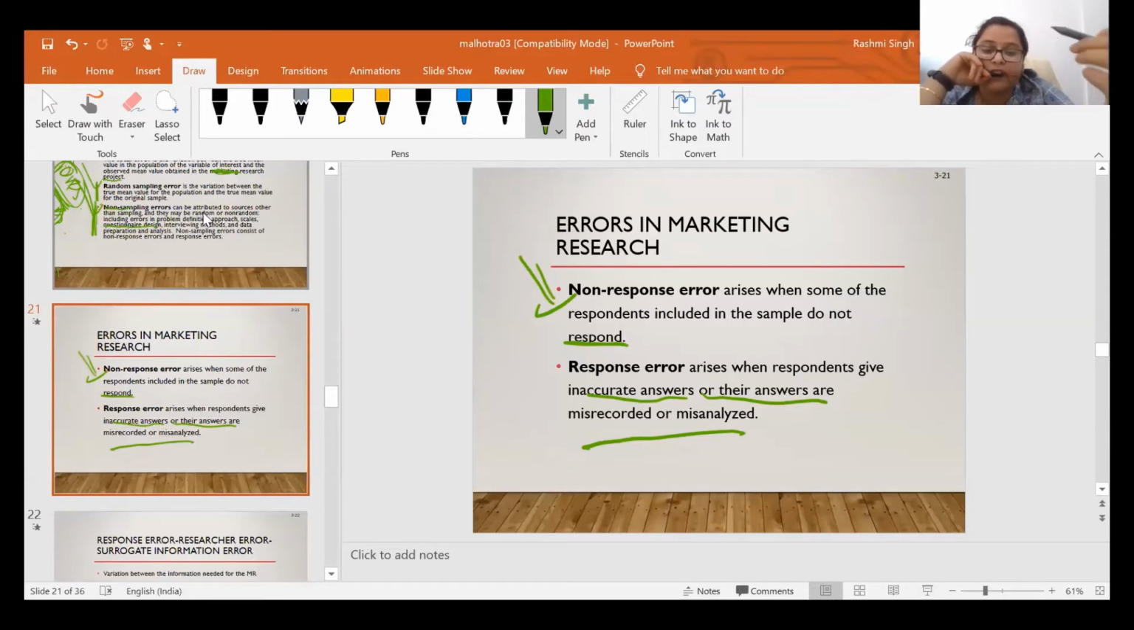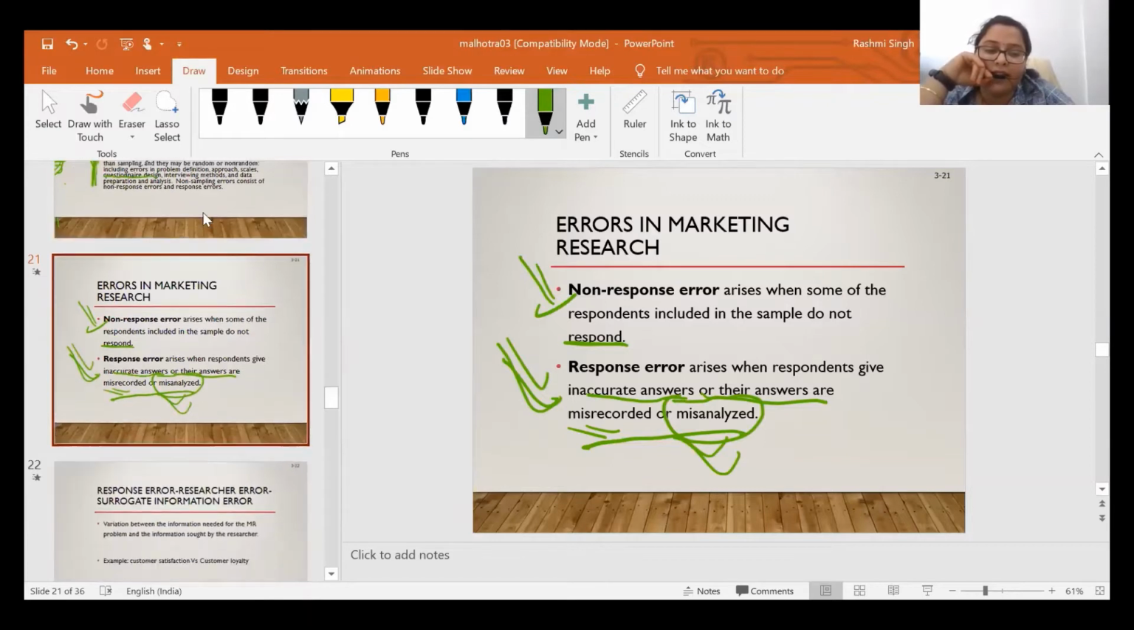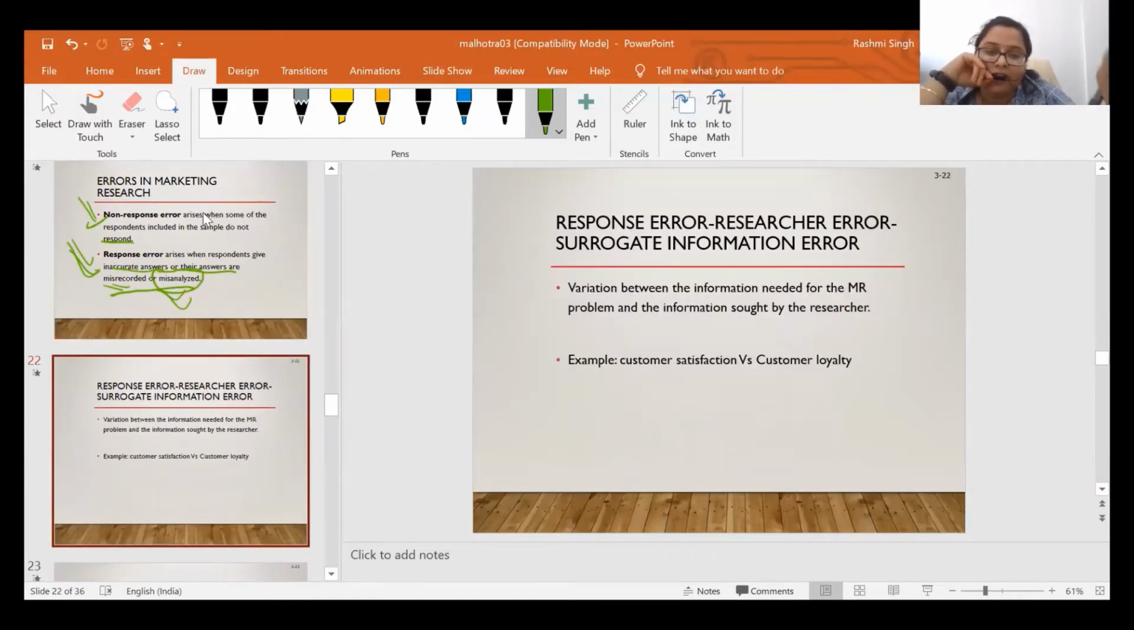Or sometimes they respond, but they give you inaccurate answers, or sometimes it is misrecorded by the researcher, or misanalyzed by the researcher. Then again it will create an error. The respondent will give you the correct answer, but it is misrecorded or misanalyzed by the researcher. That kind of error is known as the response error. Now this response error is further classified as researcher error, interviewer error, and respondent error.